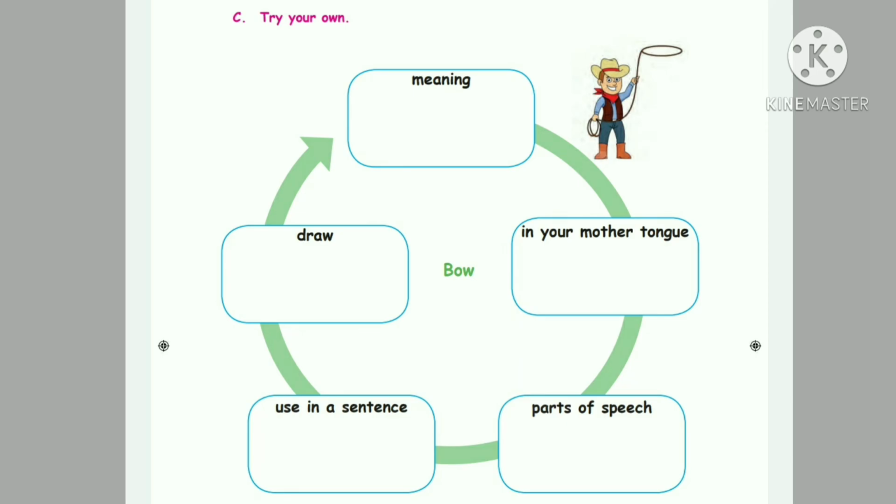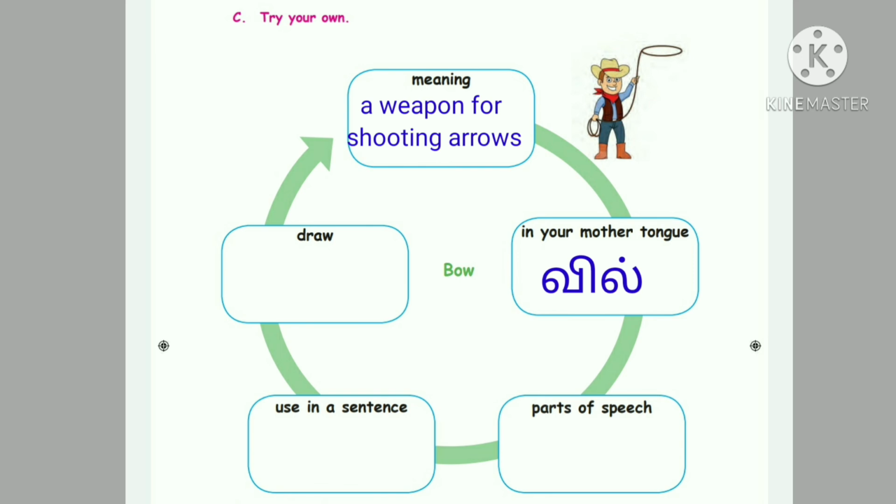Try your own. Look children, here the given word is bow. You have to write the meaning for bow. A weapon for shooting arrows. In your mother tongue, in Tamil, we call it vil.